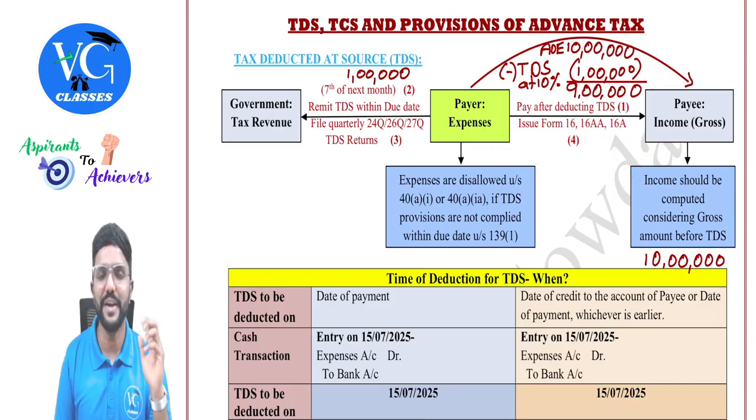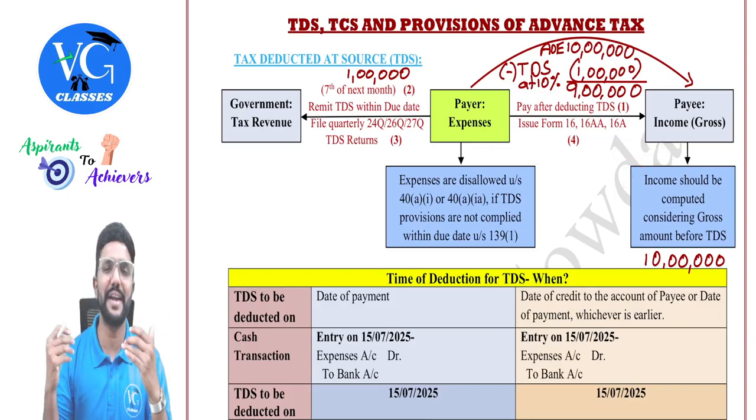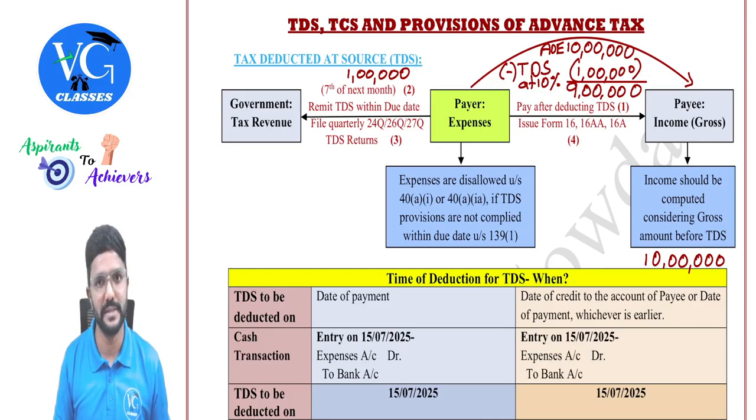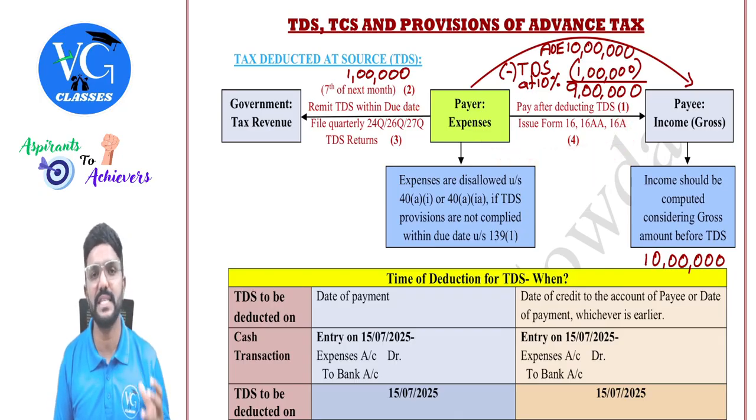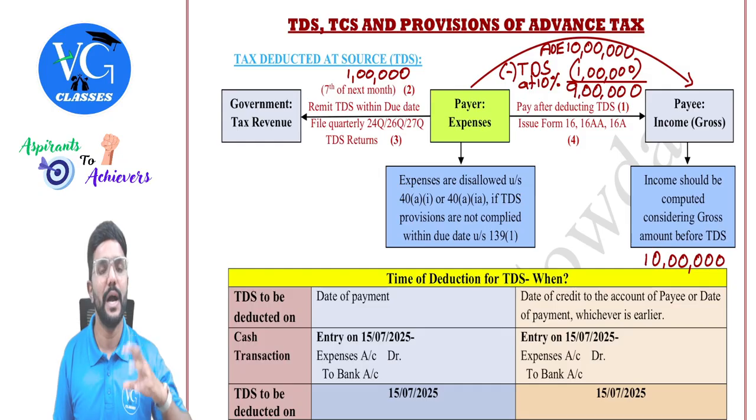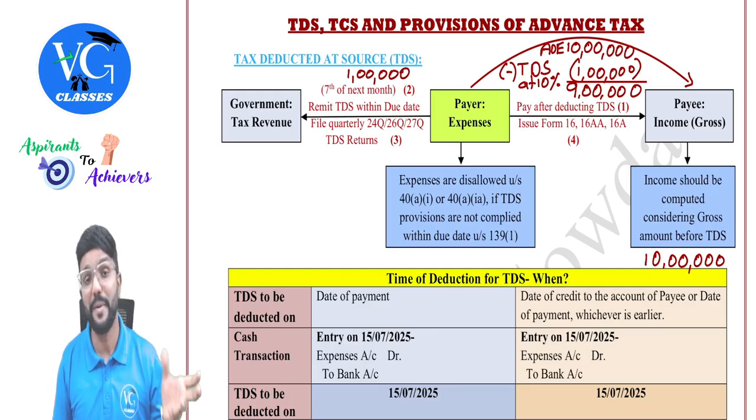Actually now, whatever TDS has been deducted will automatically reflect on the income tax portal, guys. But still, sir, even now the payers issue form 16, 16AA or 16A in order to give clarity to the payee, guys. If not, they would be worried. Even if the payee just logs into his income tax profile on the income tax portal, he will get to know what all TDS has been deducted on his income, by whom, and when it was deposited to the government. He can capture that data, guys. It is actually already captured automatically. He can view it.